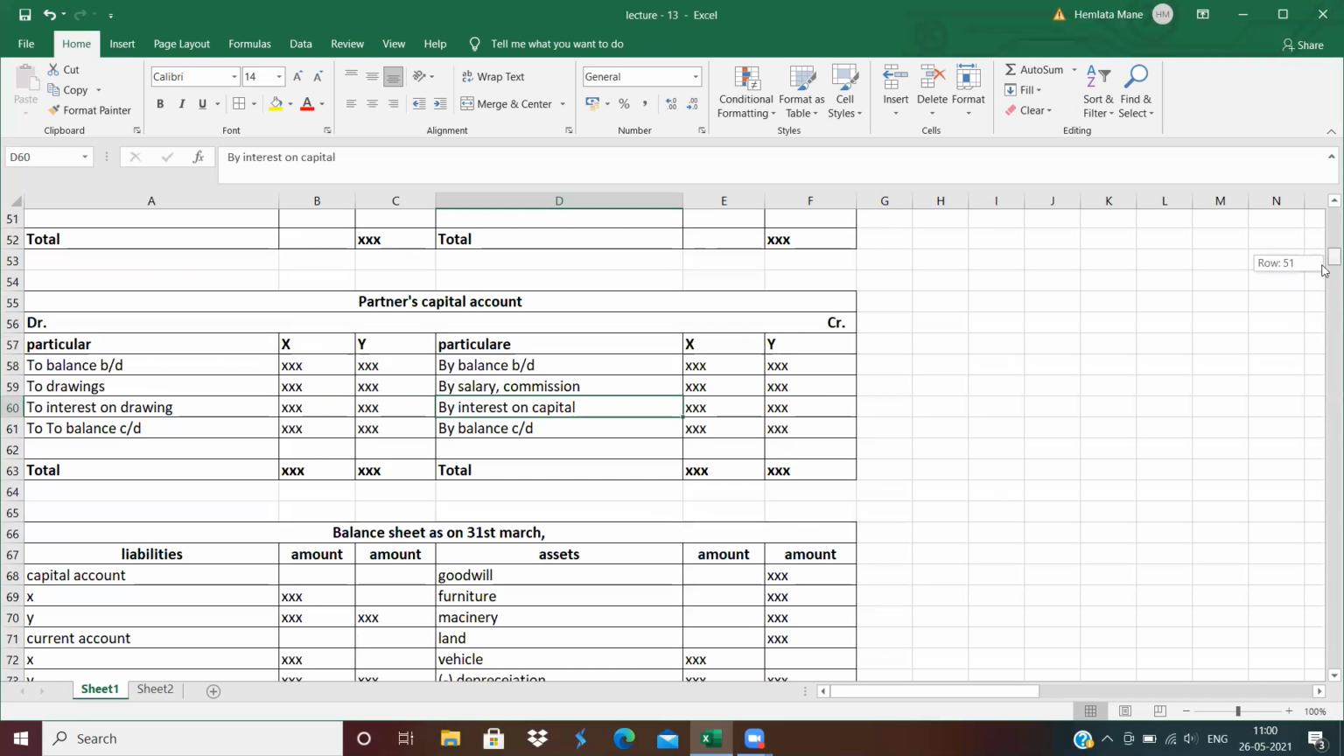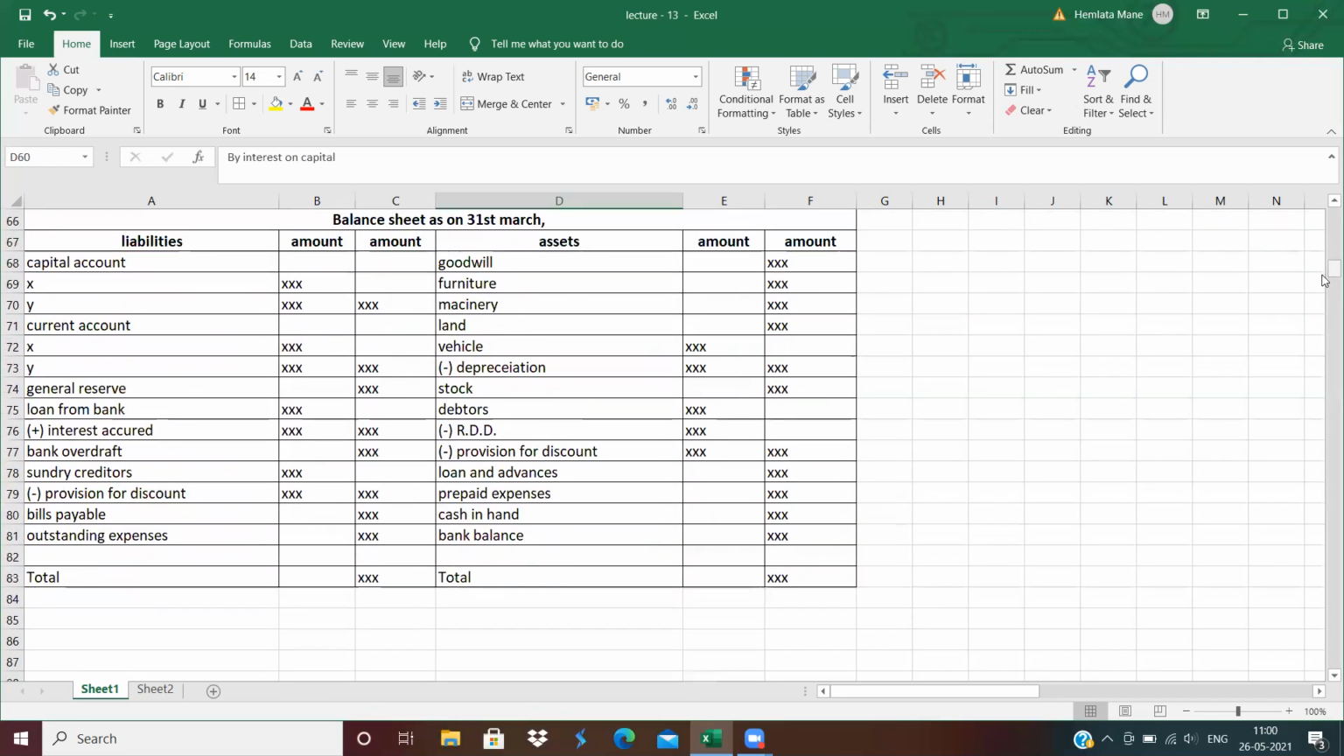Next is the balance sheet. The balance sheet is very important to find out the position of your assets and liabilities. In the balance sheet, there are 2 columns, liability side and asset side. On the liability side, record the current account, meaning the carried down balance of the current account should be written here. Capital account also goes here. General reserve, all the reserves come under the balance sheet. General reserve, securities premium, all reserves come under the liability side. Next, loan, sundry creditors, bank overdrafts, bills payable, and outstanding expenses come under the liability side.